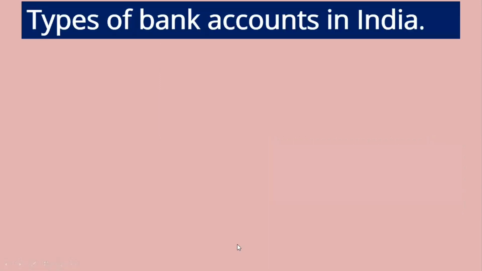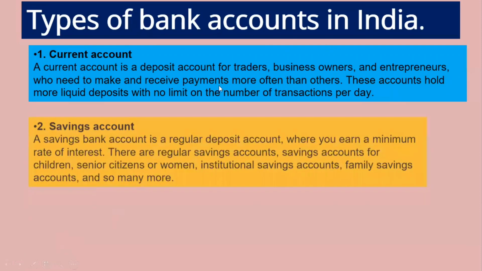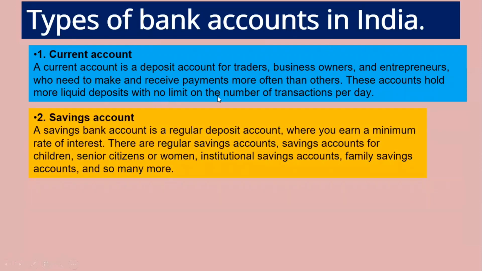So there are different types of accounts in India, various. I have just mentioned a few. A current account is the account which is owned by different business owners and entrepreneurs who need to make and receive payments more often than others. So these accounts hold more liquid deposits with no limit on the number of transactions per day.